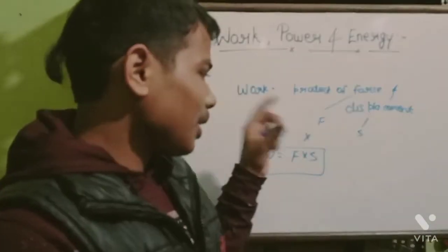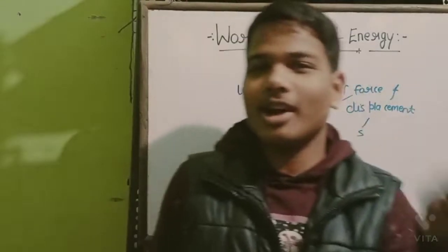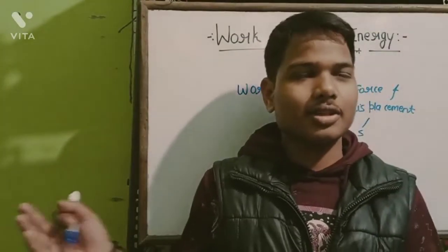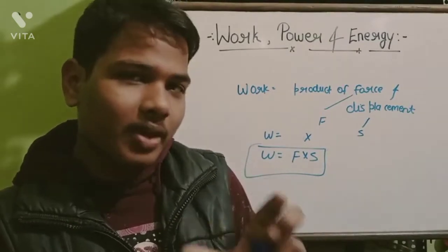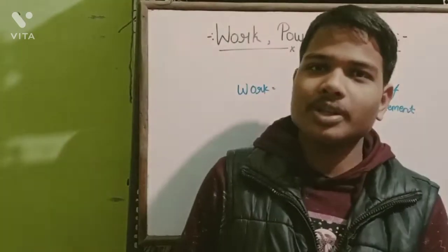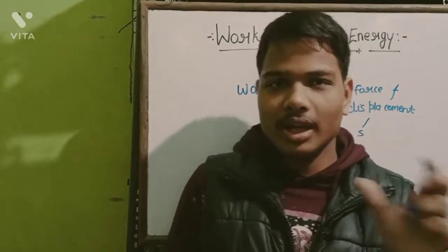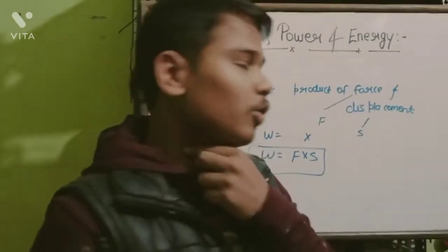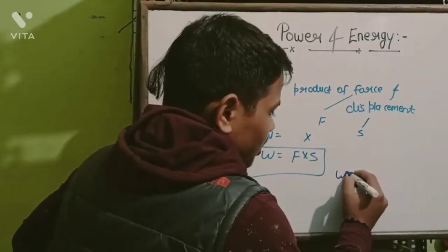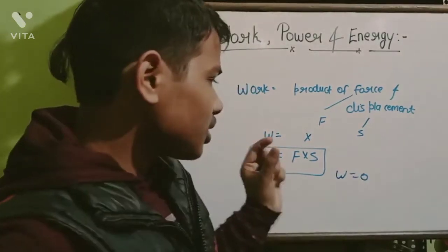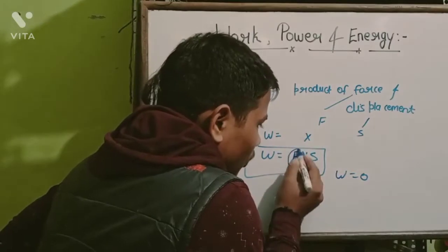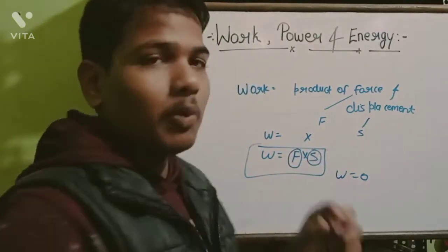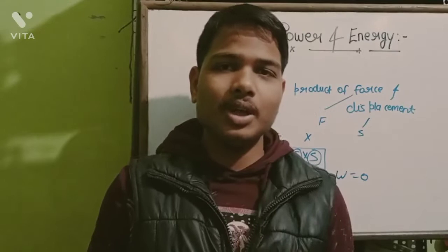When Angad goes to Ravan and asks everybody to shake his leg, all of them were applying force on his leg, but there was no displacement. The leg was not displaced, so work is equal to 0, because if either force or displacement is 0, then the work will be 0.